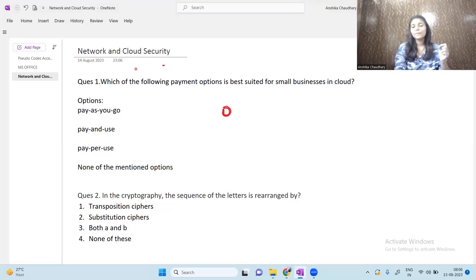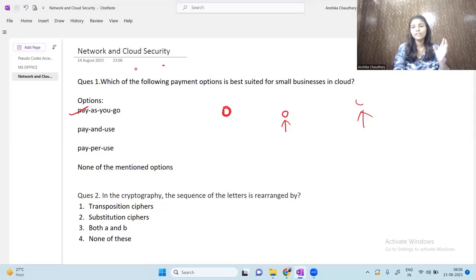Now pay per use. Pay per use means I pay for a data service this time. Then if I use the data service or any other service after some time, I will again pay for that service only. Whenever you are using a service, you have to pay again and again, so this is again not a good option. Okay, so among all of these, the best suitable option is pay as you go. Whatever services you are using, however much you are using, you have to pay for that only. What you are actually using, you just have to pay for that. I hope it is clear and it makes sense.